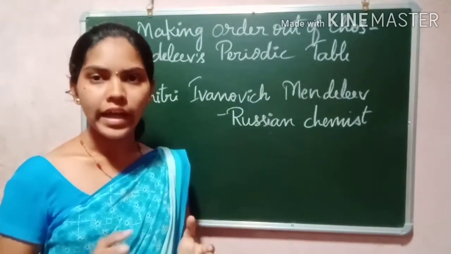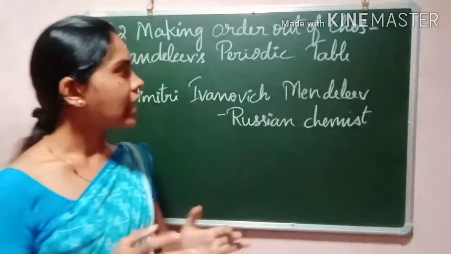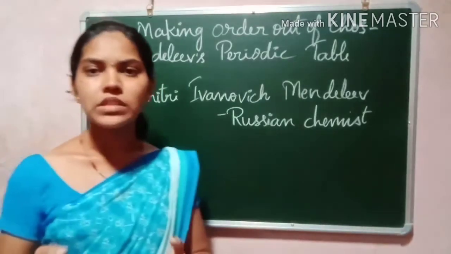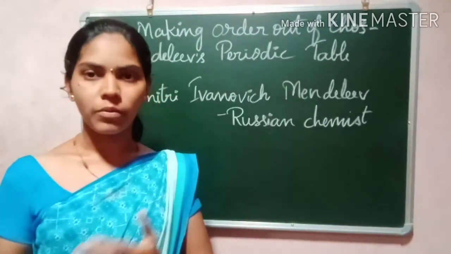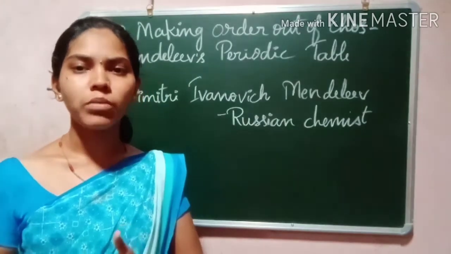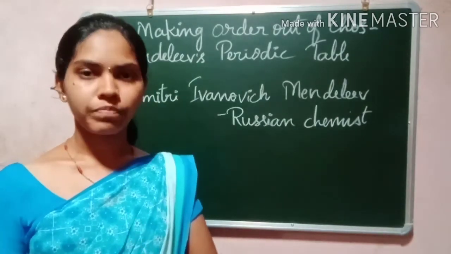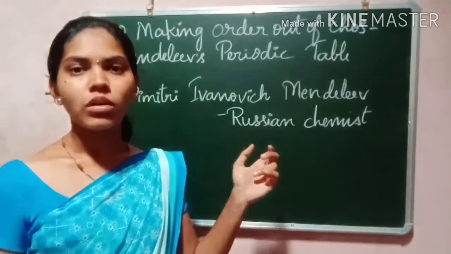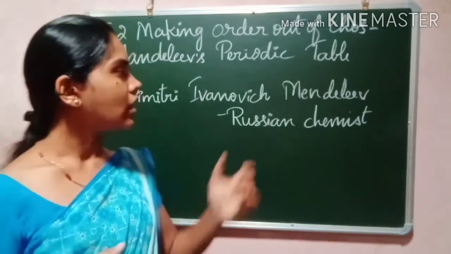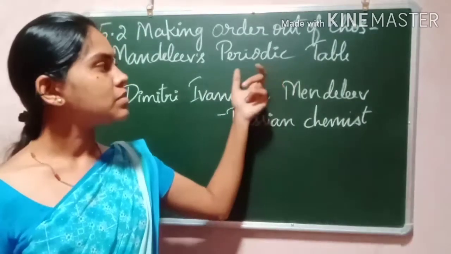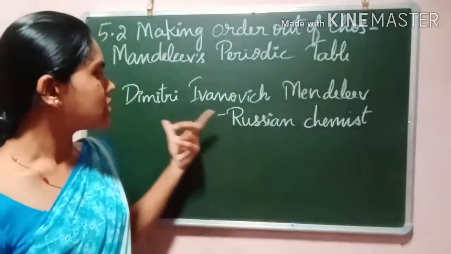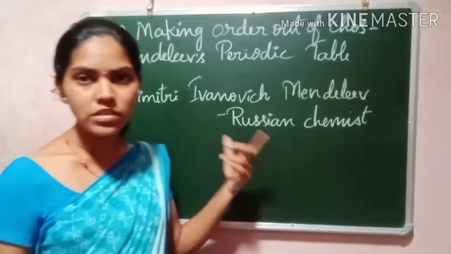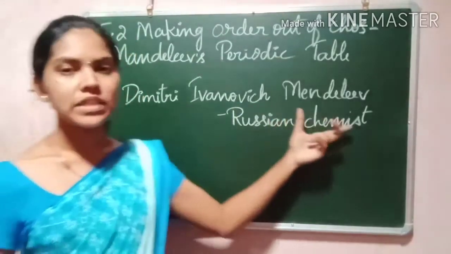He arranged and classified the elements, which became the important task in the development of the new periodic table. So all the credit for the preparation of this periodic table goes to this Russian chemist, Dmitry Mendeleev.